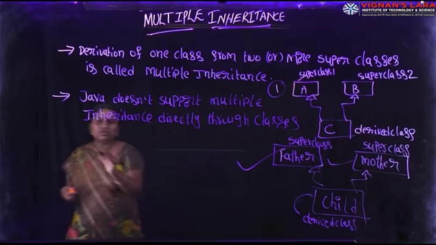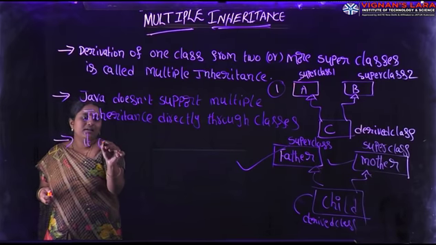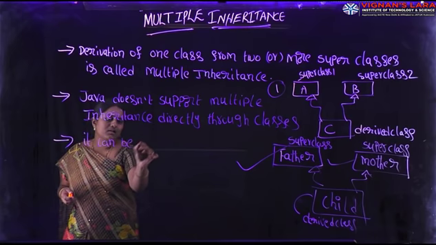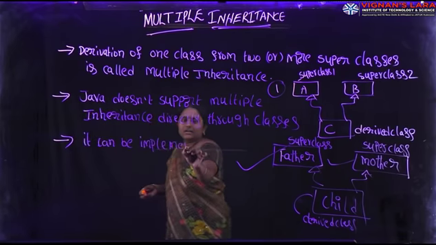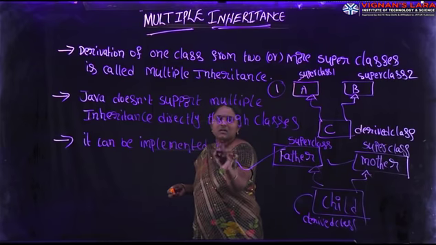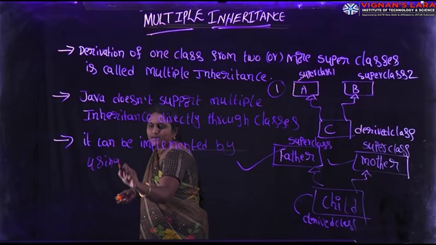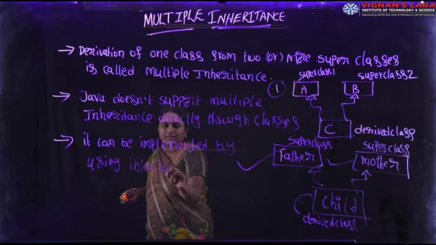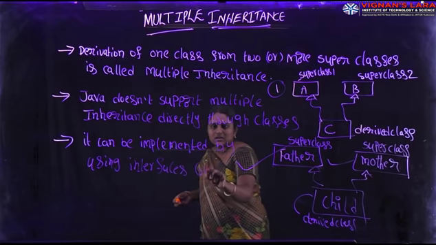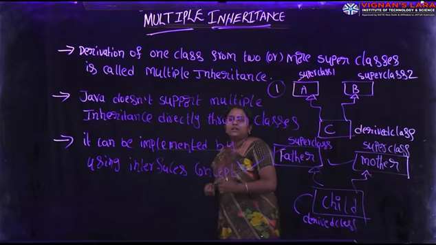It can be implemented by using the interfaces concept. It is called multiple inheritance.